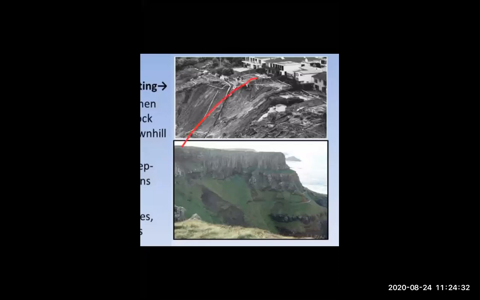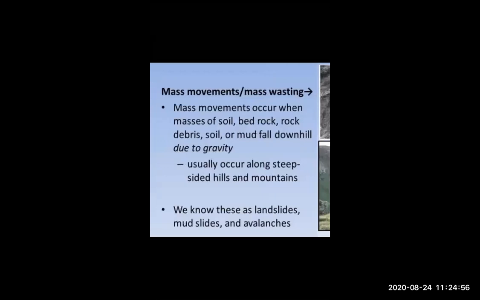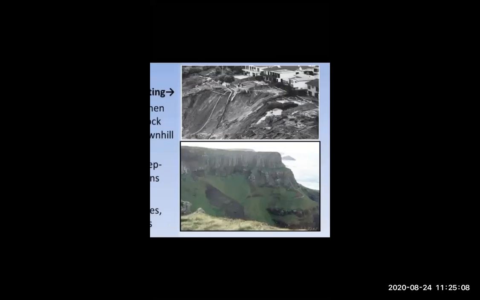Whenever rocks, debris, and soil go downhill due to gravity, at that time it is called mass movement. And where is it happening? It is happening in the mountains only. For example, a good example is a landslide. As you all know, what does landslide mean? Yes. Okay, very good.